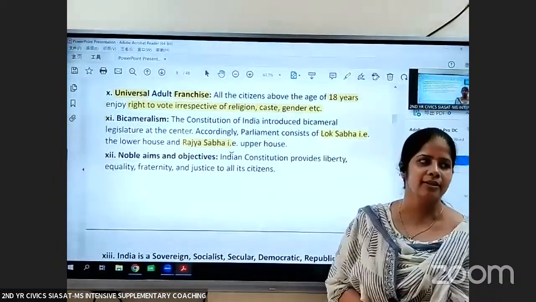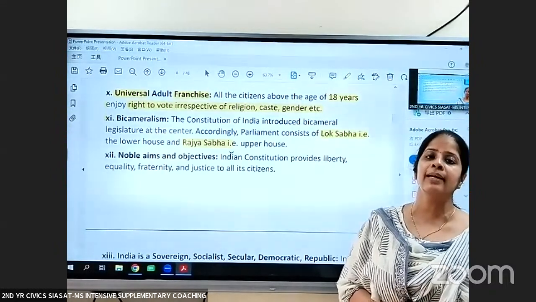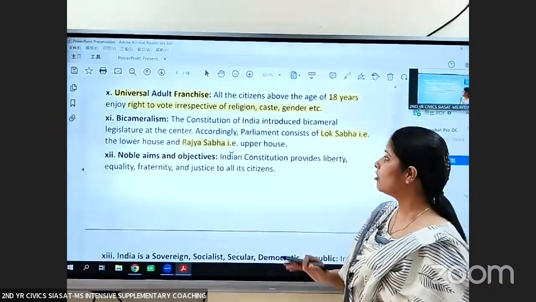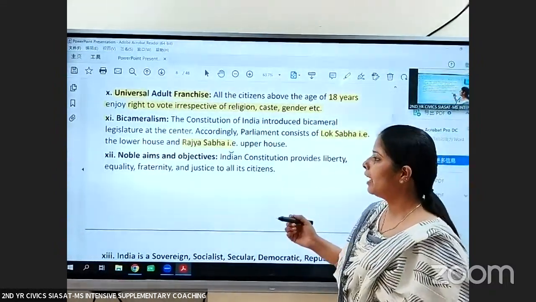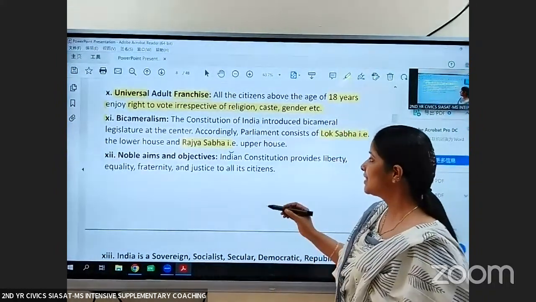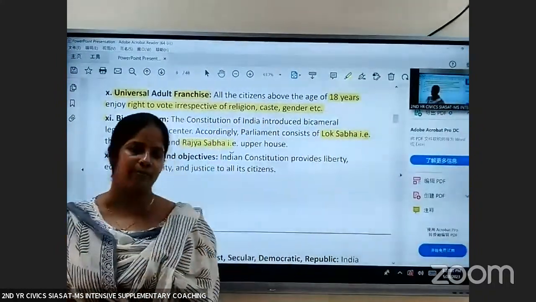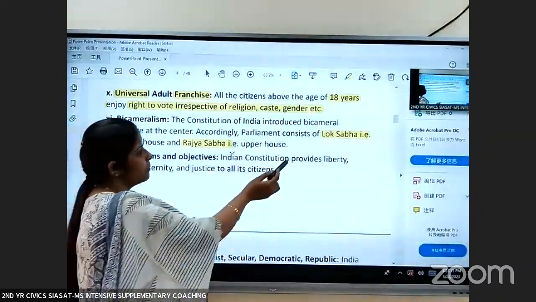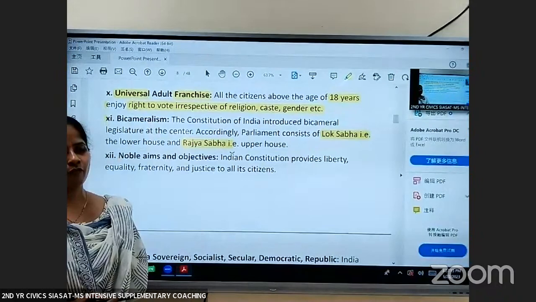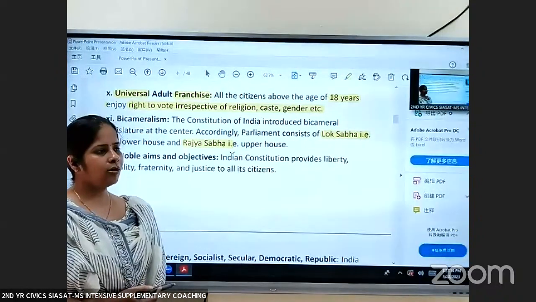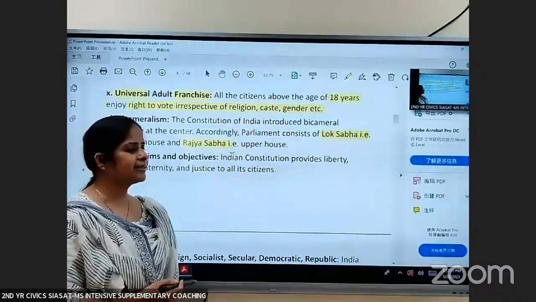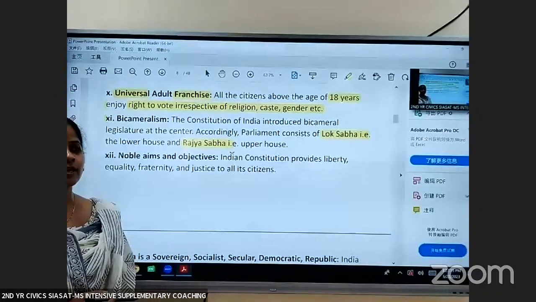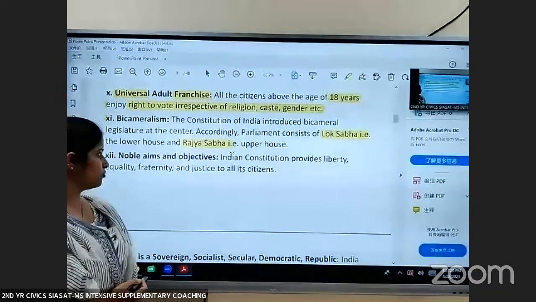Lok Sabha is the representation of people. Rajya Sabha is the representation of states.